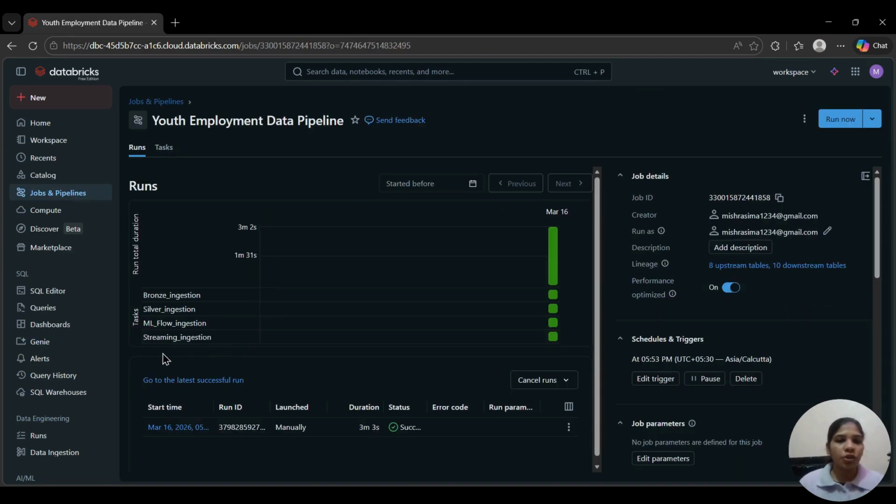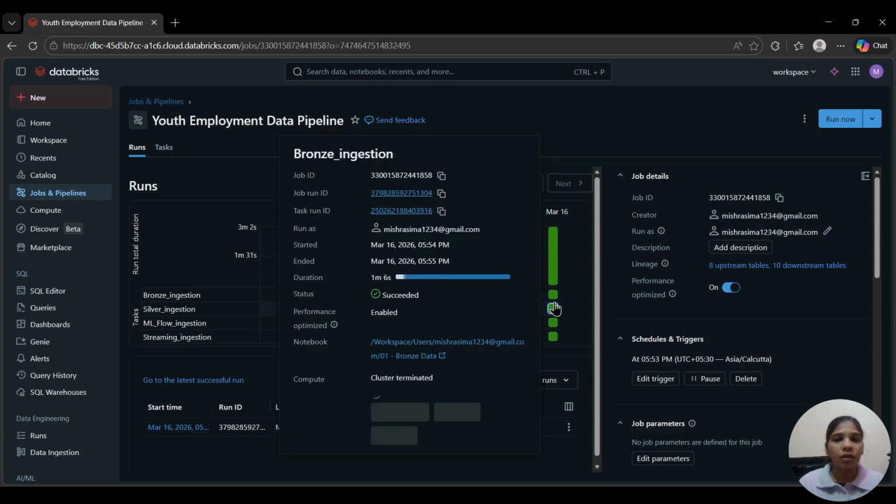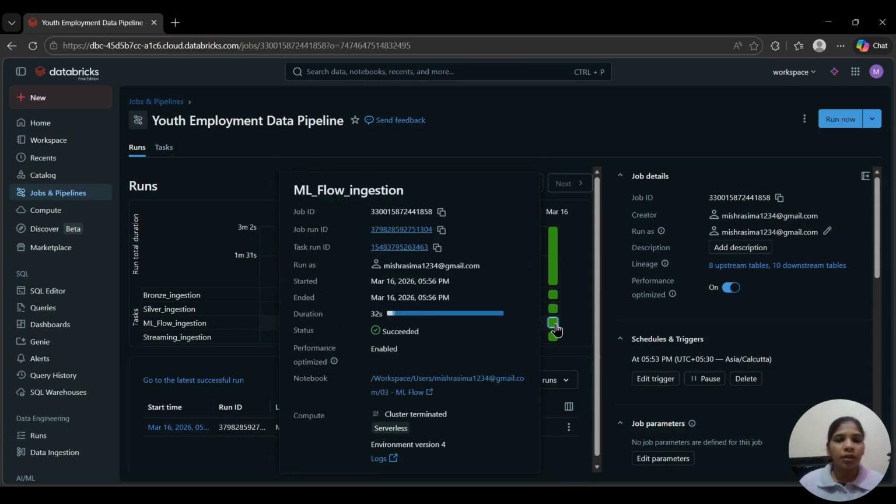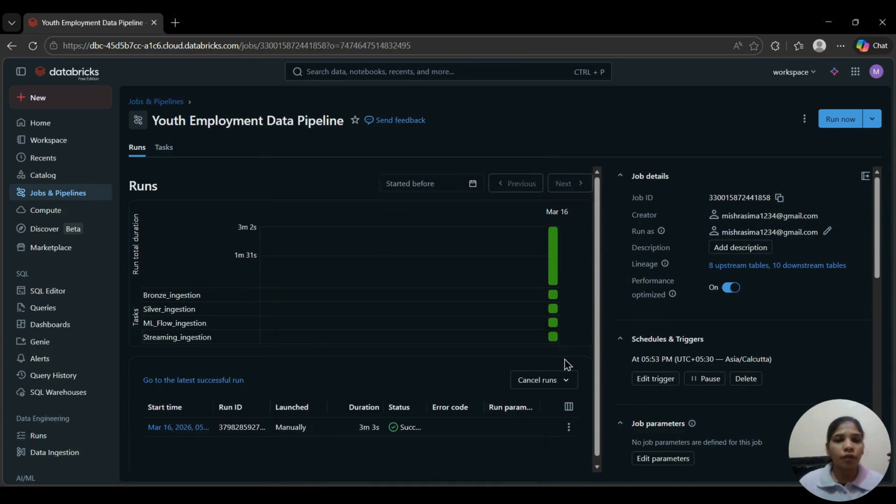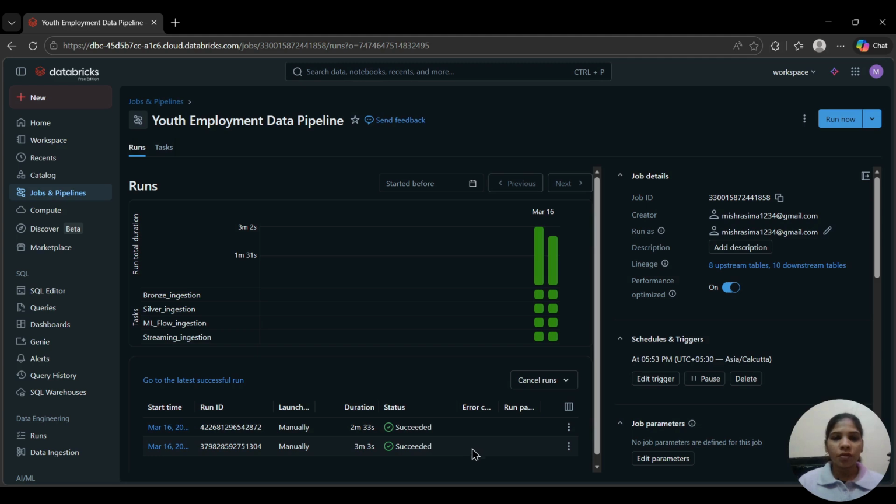Final piece is the automation. I created a Databricks job that runs the entire pipeline automatically every day at 5:30. It executes all notebooks in sequence like bronze, silver, ML training, and streaming update, ensuring a fully automated workflow. Here's the job history. Every run is logged with time and status. All green check marks mean everything succeeded. This is what a production ready data platform looks like.